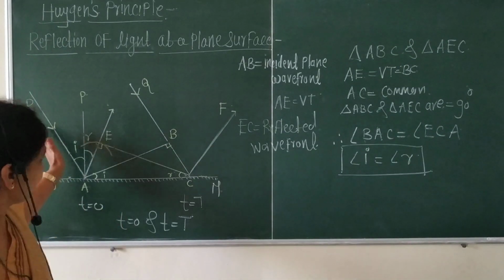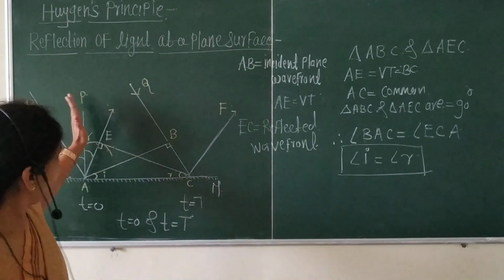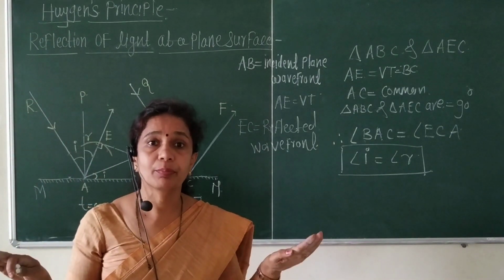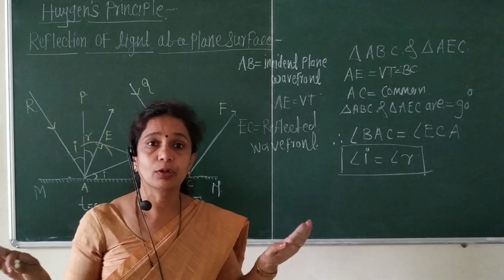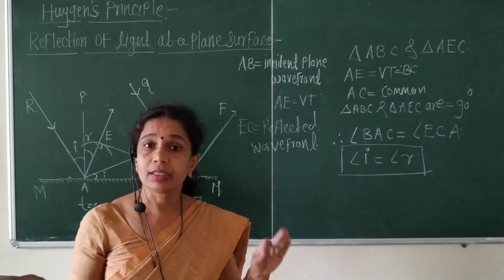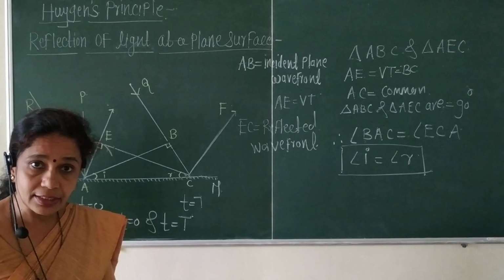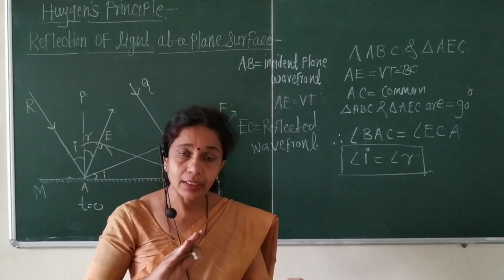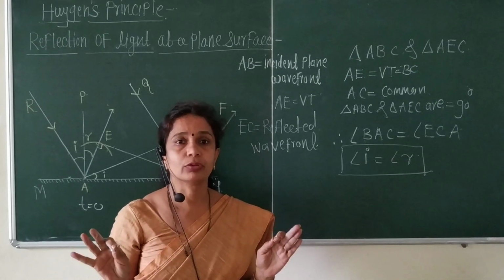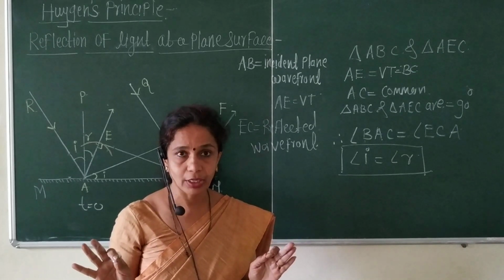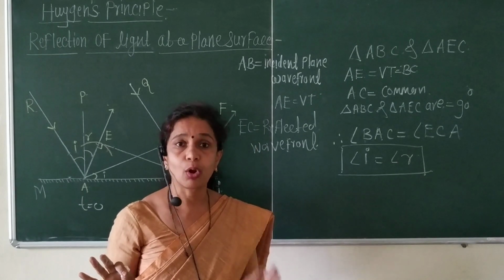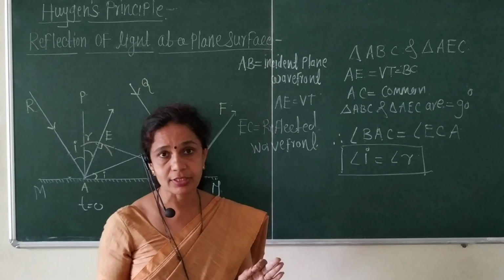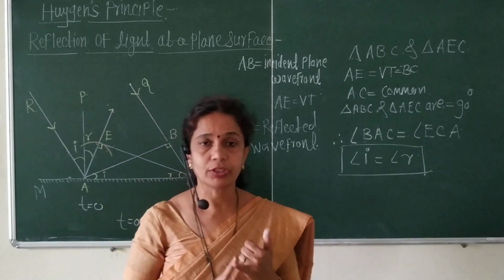Again, the incident ray, normal and reflected ray lie in the same plane. This is the second law of reflection. Then the third law is incident ray and reflected ray lie on the opposite sides of the normal. Okay, all these are the laws of reflection. How is it stated?